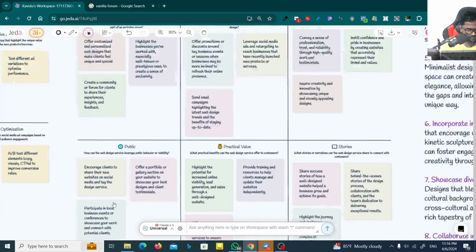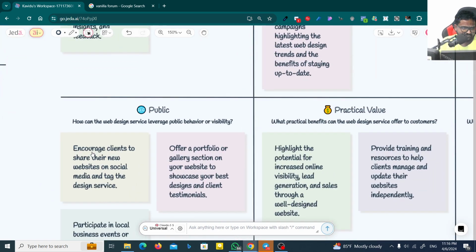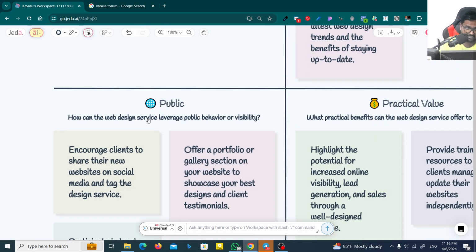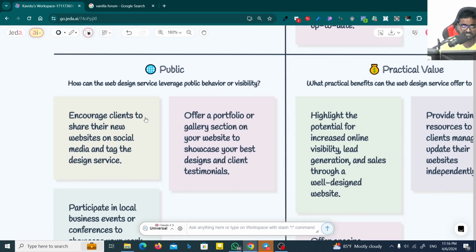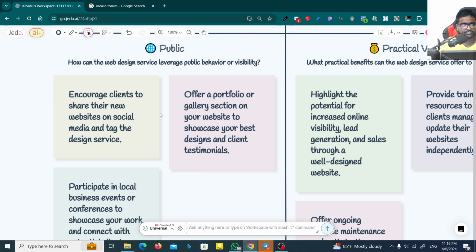However, wait, what of the public thing? How can the web design service leverage public behavior or visibility? So you can encourage clients to share their new websites on social media and tag the design service. Yeah, that's great. So you can ask clients to share the design they got, and by tagging yourself, I mean your business or maybe you or whoever it is. Then also offer a portfolio gallery section on your website to showcase your best designs and client testimonies.